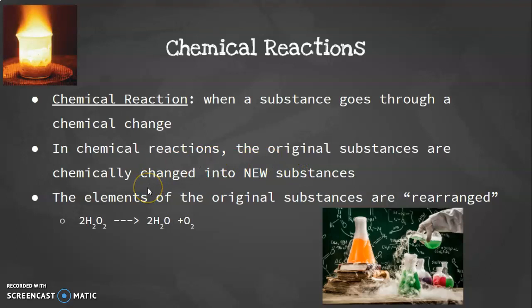And that happens through the rearrangement of our elements. So this is the exact same reaction that we saw last week with my elephant toothpaste when I made the big box of foam, because I had my hydrogen peroxide, so H2O2, and then it turned into H2O and O2, oxygen, because we had our original molecule. It kicked off one of the oxygens to create water and oxygen.